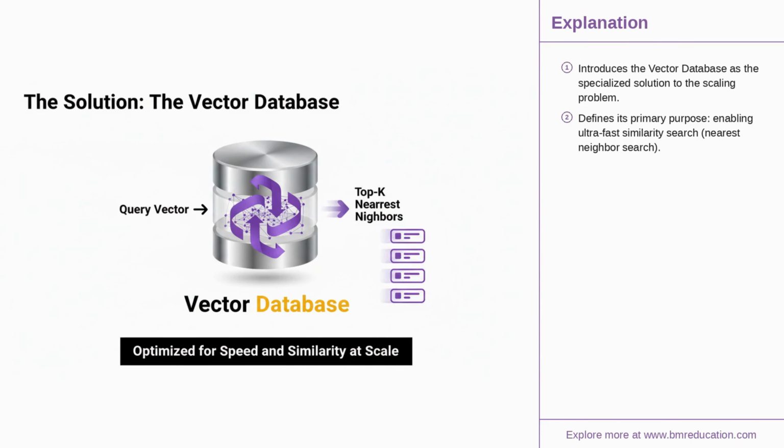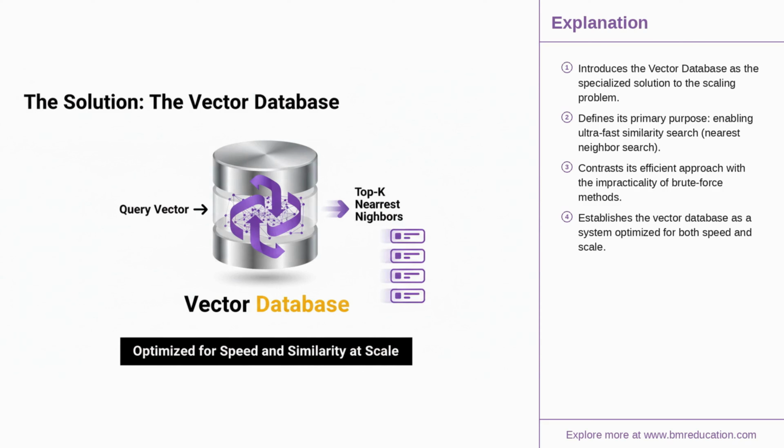Having identified the scaling problem, we can now introduce the hero of our story, the vector database. This is not just a place to store vectors, it's a highly specialized system purpose-built for one primary task: performing incredibly fast similarity searches on massive datasets. Its core function is to find the nearest neighbors to a query vector in milliseconds, not hours, by using clever shortcuts instead of brute force.